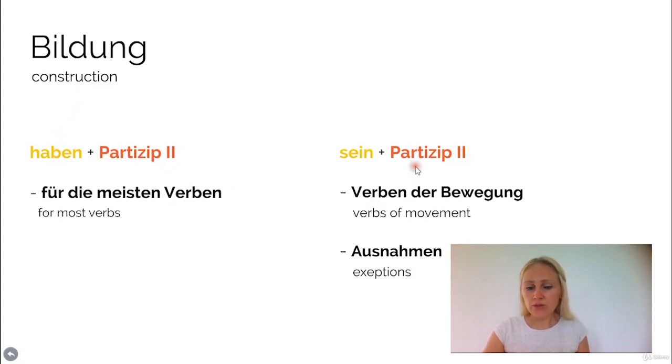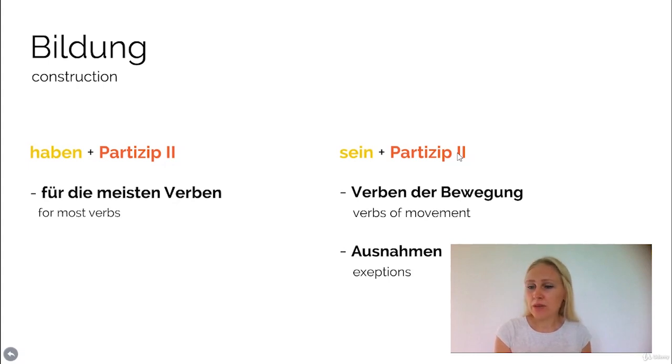Or in other cases, we use it with sein, which is to be, and the Partizip zwei. This is in the case when we use verbs of movement, when you are moving from A to B. Officially it's said Verben der Bewegung, or in English verbs of movement, but actually almost all kinds of activities include a movement. Cooking, for example, writing, it's also kind of movement, but it's not about that kind of movement. It's about the movement when you basically transport your body from A to B. This is the movement that is meant here.